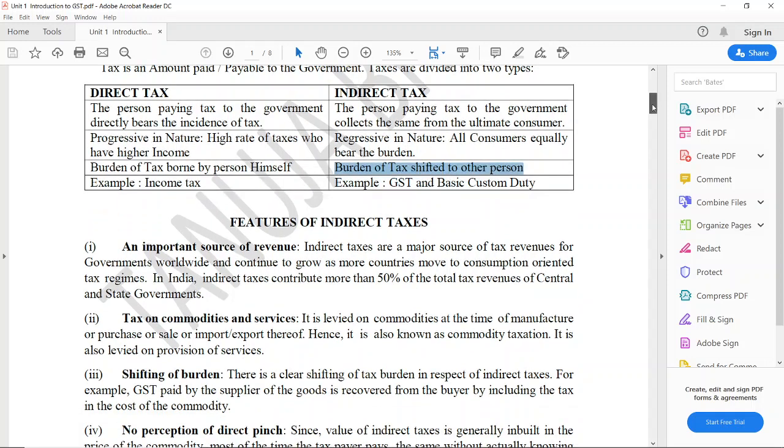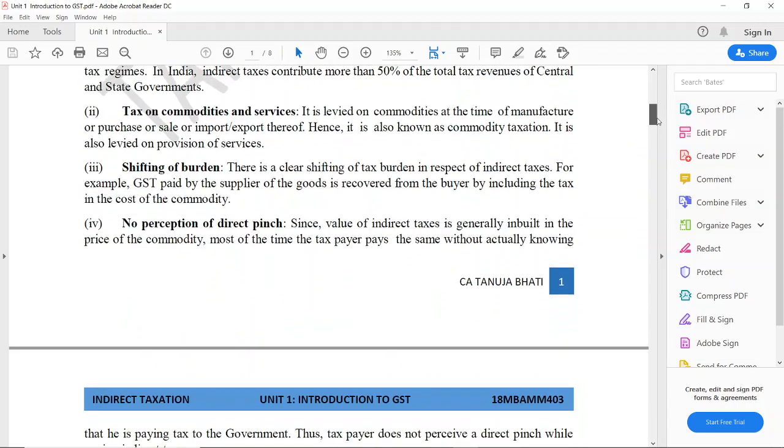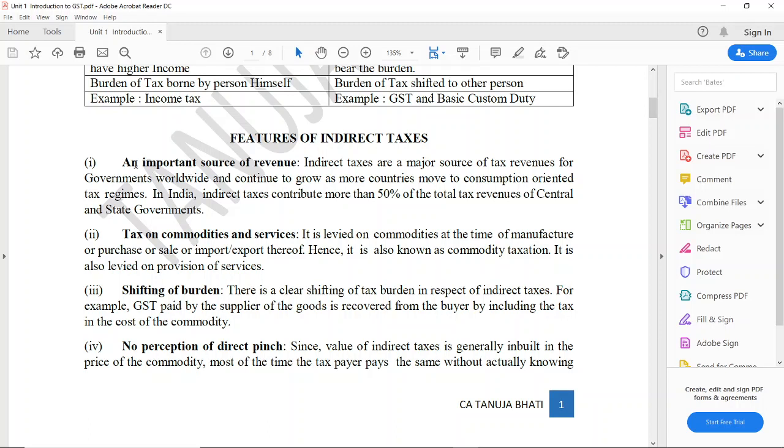So, indirect tax is what? Tax that is indirectly paid by an individual. That is, the person who is paying tax to the government will collect the tax from the consumer and pay it to the government. So, GST is an indirect tax. So, let us see some features of indirect tax. It is an important source of revenue. Now, from direct tax and indirect tax, the major source of revenue that the government gets is through indirect tax.